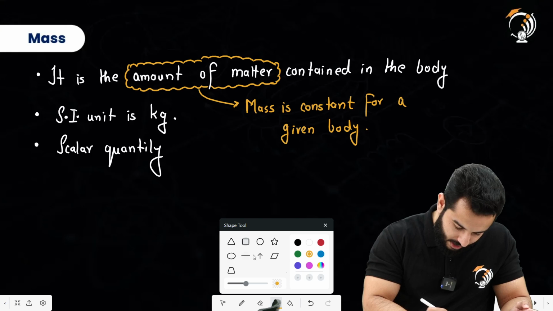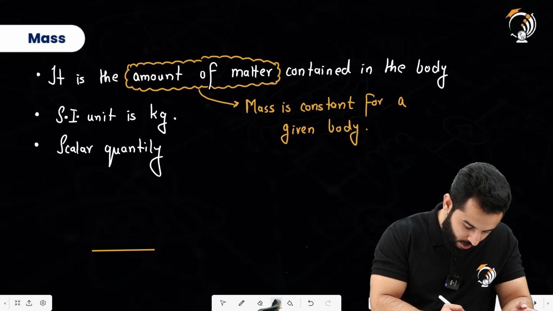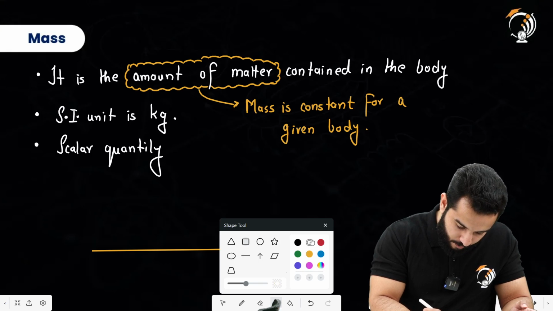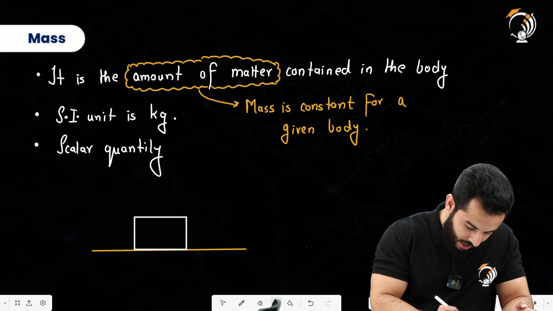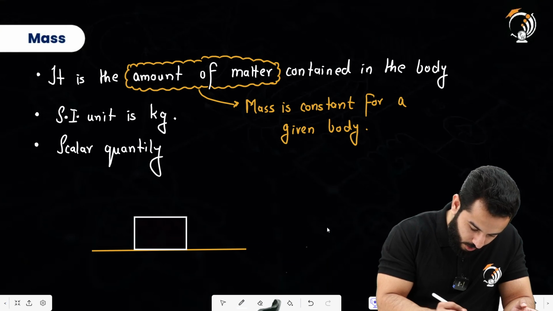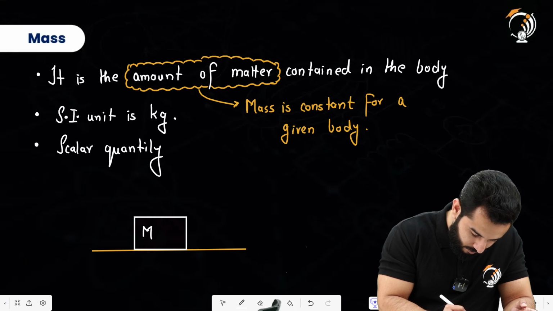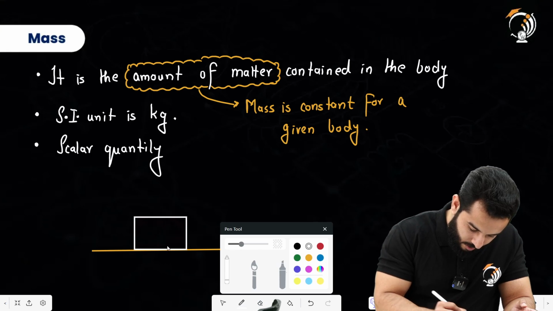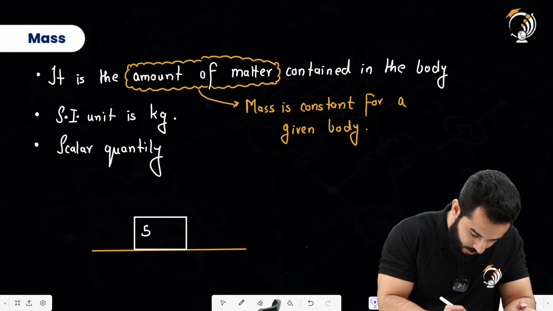So if let's say somebody says to you that we have got a ground, and on this ground we have got a body which is kept, and its mass is given as 5 kilogram.